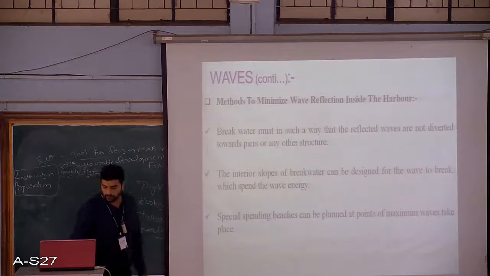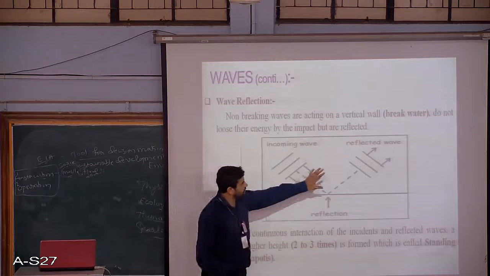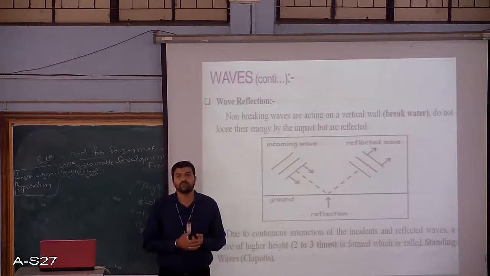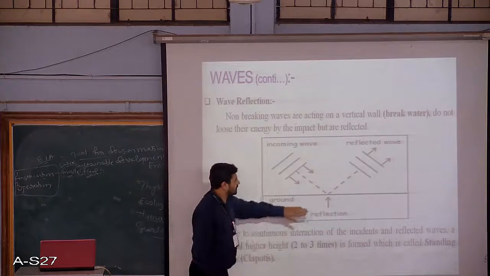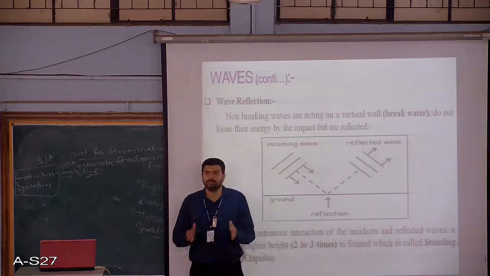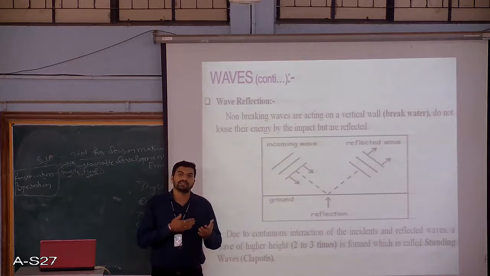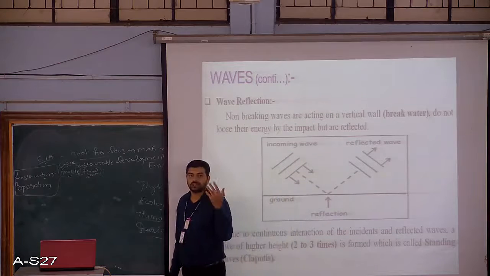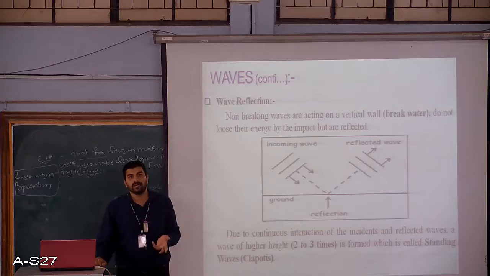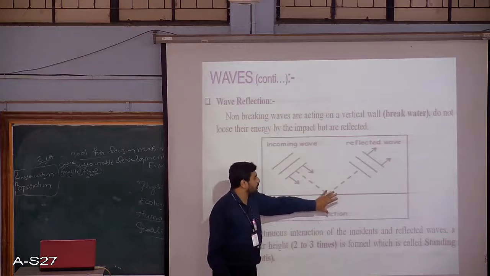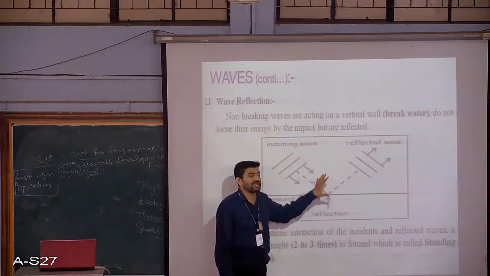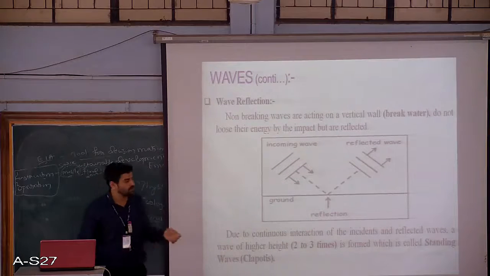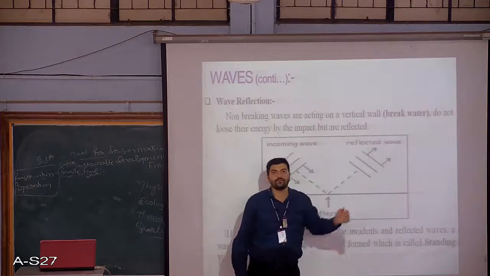So it is very necessary that the direction of the reflected wave should be such that it does not move towards any of the offshore structures. Whenever we are designing the breakwaters, the alignment of the breakwater should be such that the incoming wave is not reflected to any of the structures within the harbor area. So the direction, the alignment or the slope of the breakwaters should be carefully designed so that this phenomenon has no damaging effect, because the reflected wave may go and hit any of the harbor structures.